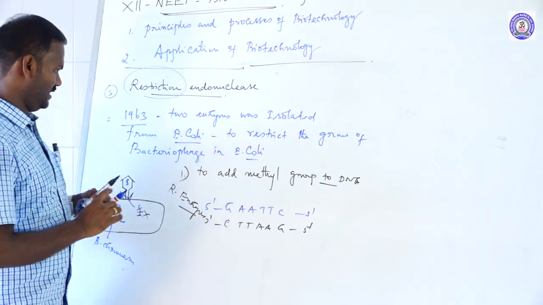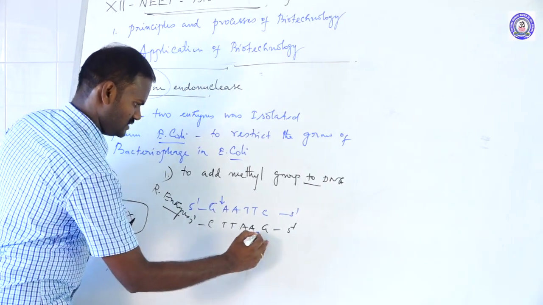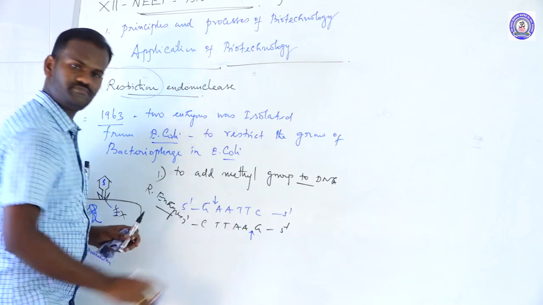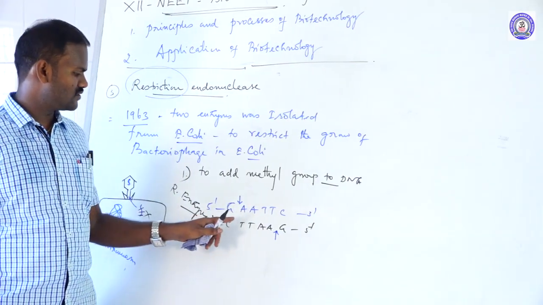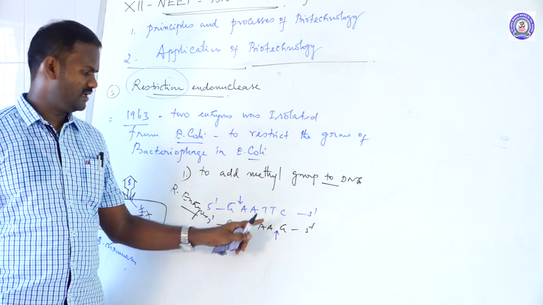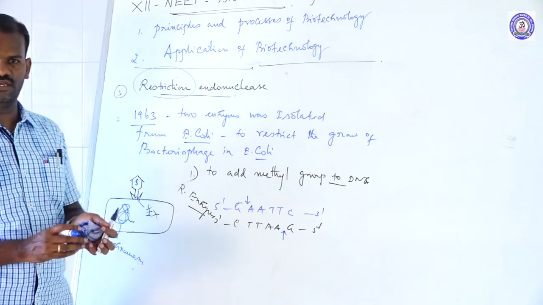Restriction endonuclease generally cuts the DNA at a specific sequence. What are the specific sequences? Adenine, thymine, opposite adenine, thymine. These are the action sites of restriction endonuclease.